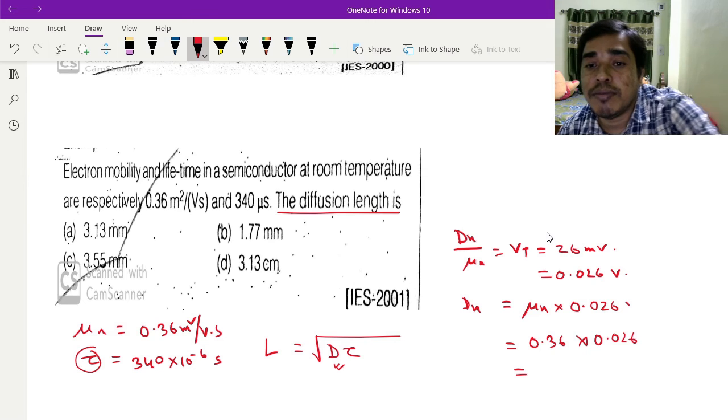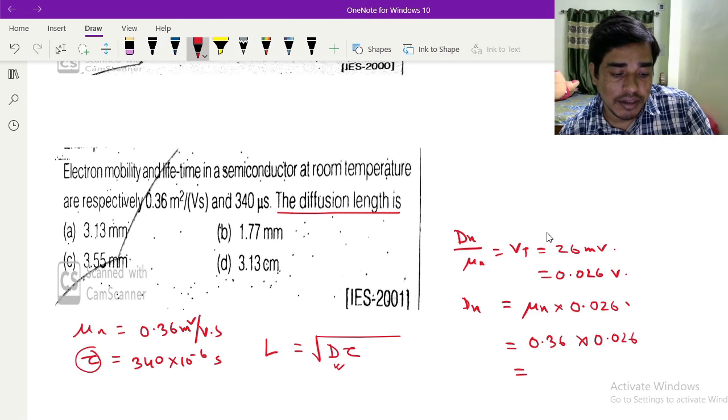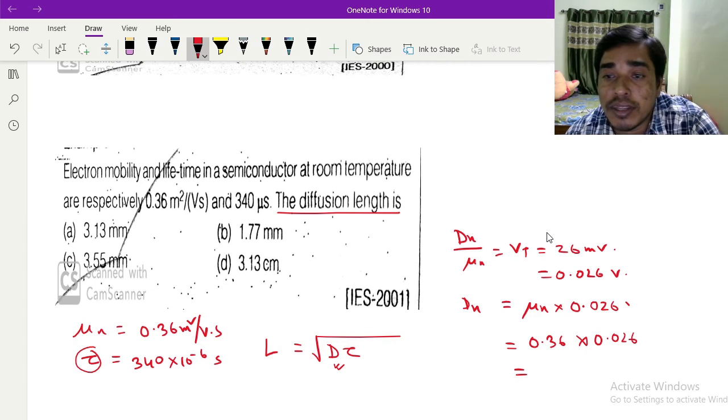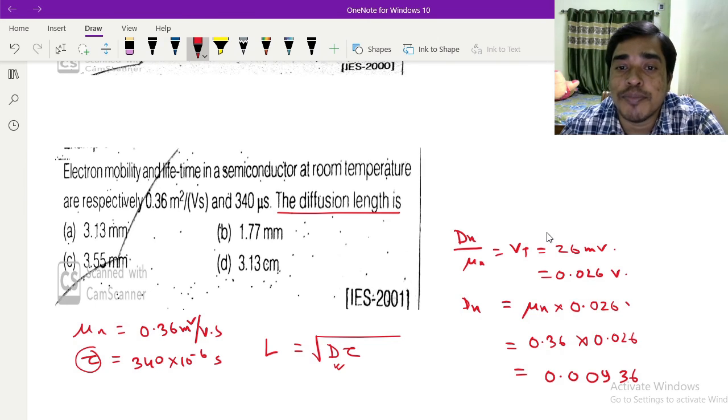If you calculate this value, it will be 0.00936.